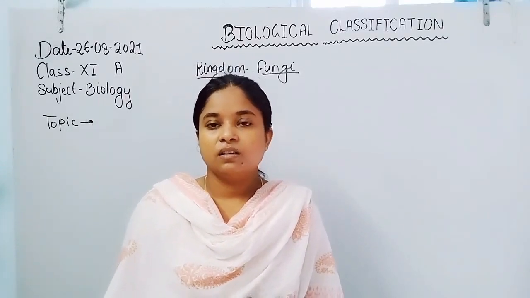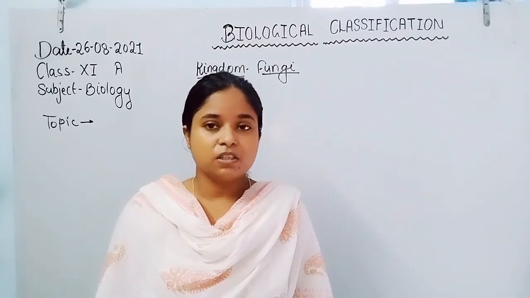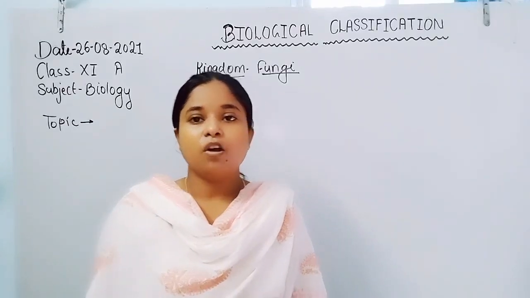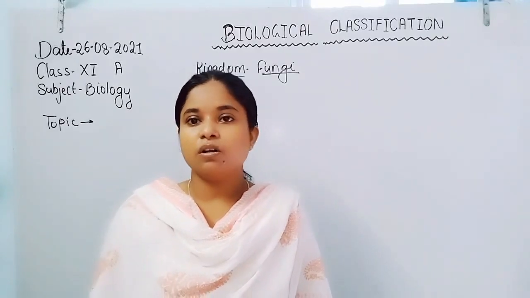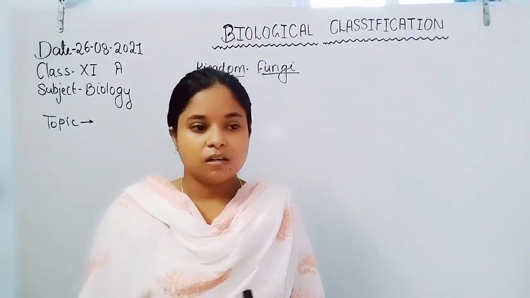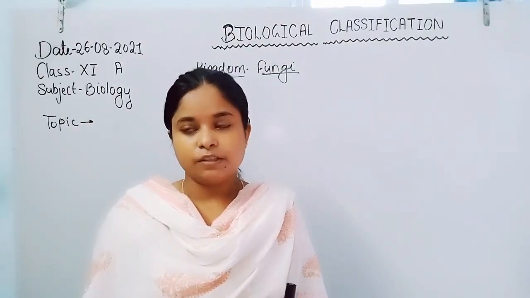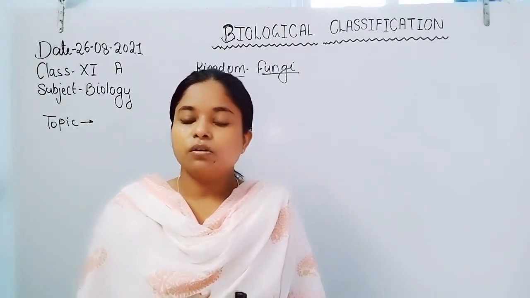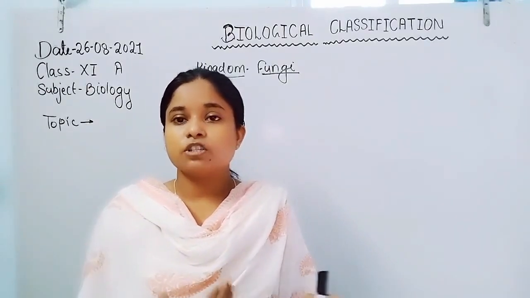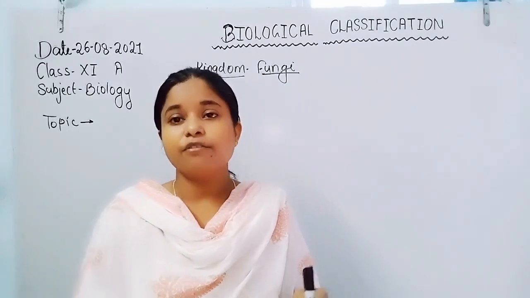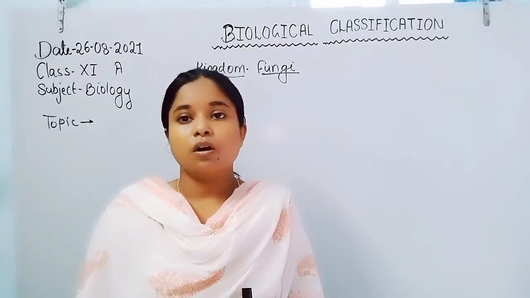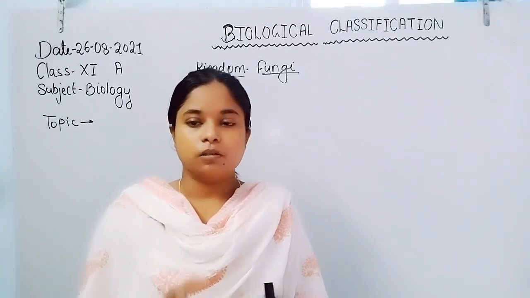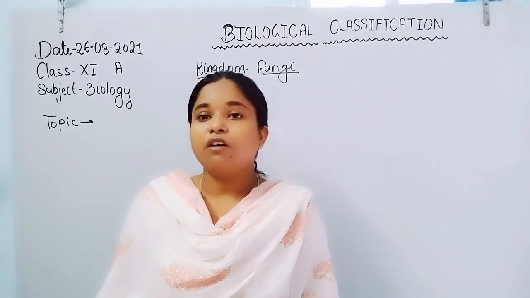Then ciliophora, so called because they represent the ciliated organisms like Paramecium. They get their food by the cytostome, and also due to the coordination between the cilia which are present around the cell membrane, they show locomotion through the cilia.